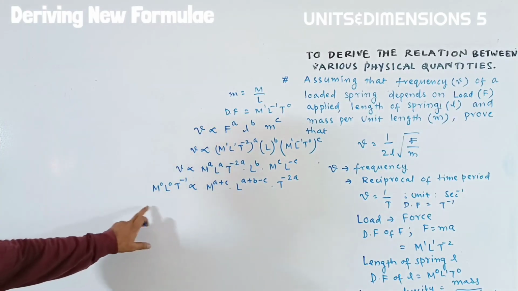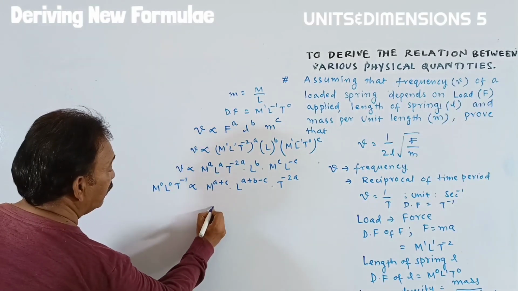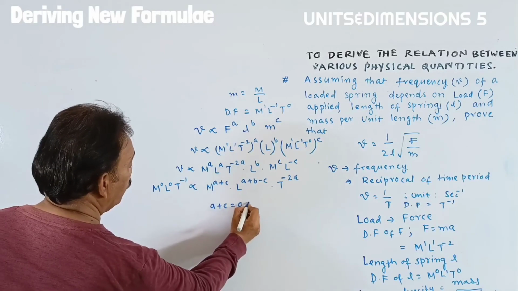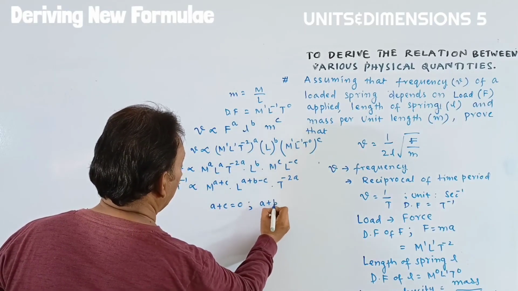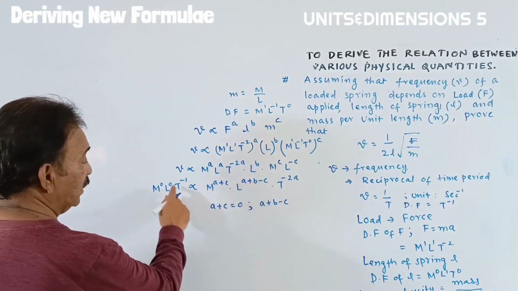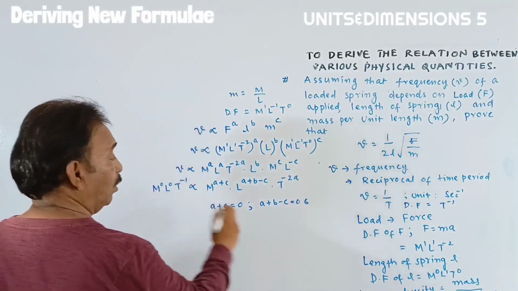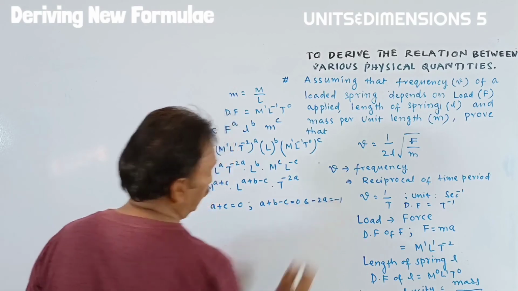Then after, we have to compare the powers of these physical quantities. From this we can write A plus C is equal to 0. Then A plus B minus C is equal to 0, and minus 2A is equal to minus 1.